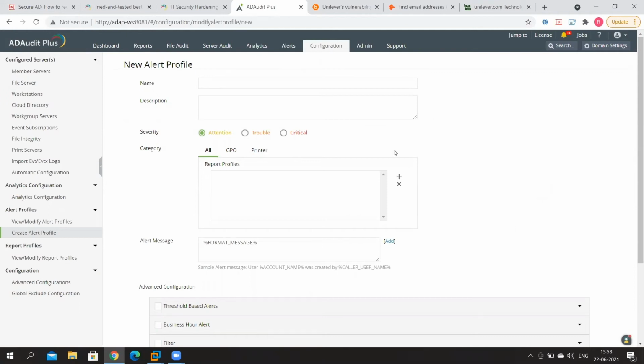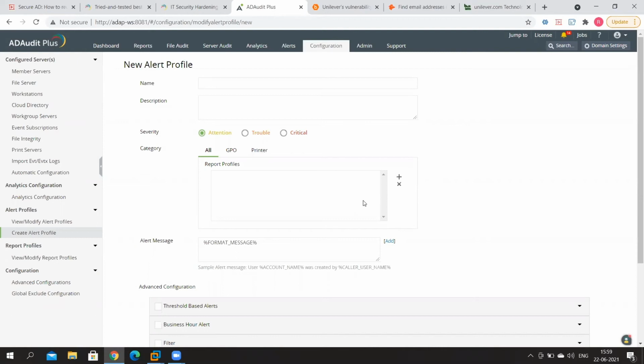So in order to configure an alert, we just come into this page, give an alert name and a description, and then you've got to set the severity. It can be attention, trouble, or critical. It's completely up to us. And then from there, we have to choose the report profiles to which you want to associate this particular alert. In ADAudit Plus, the report contains all the information, and an alert will pick up specific signals from a report before alerting you. So this step is very, very crucial.